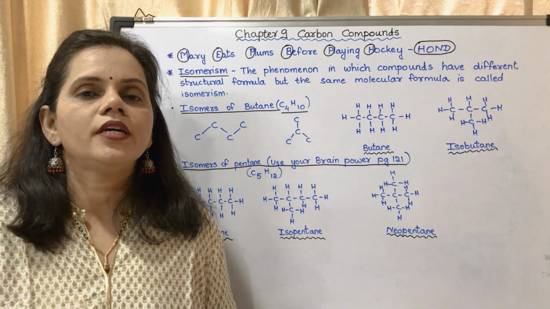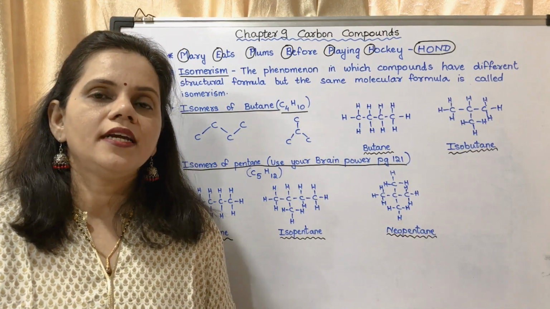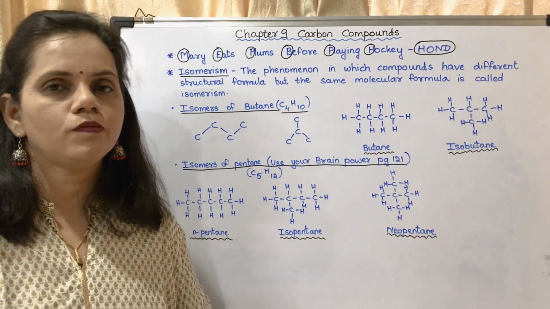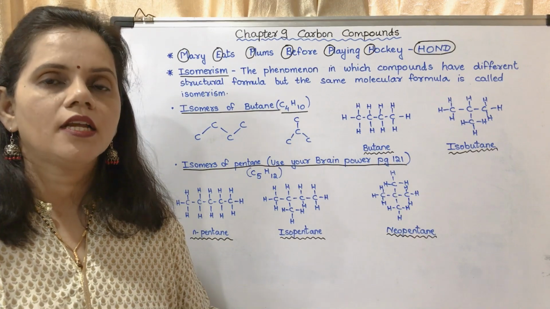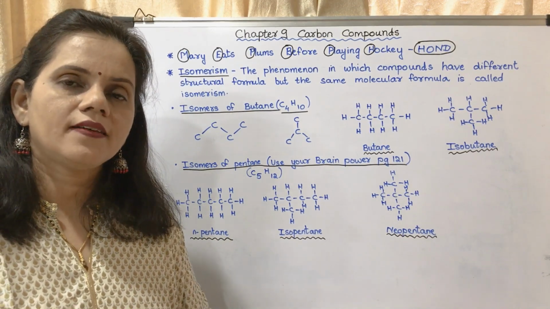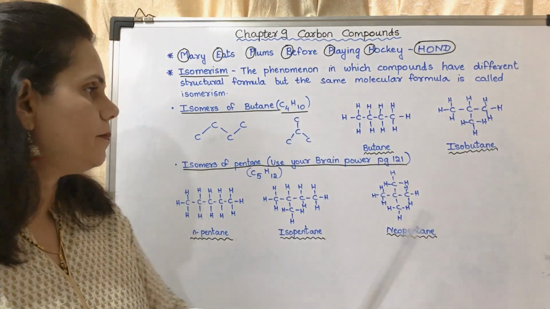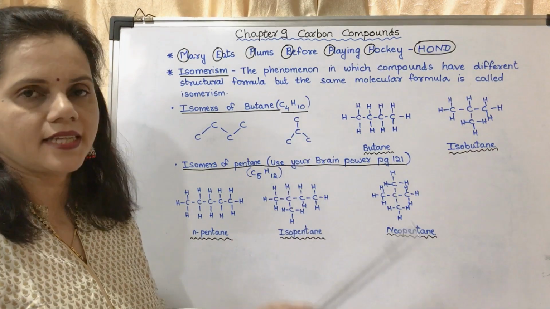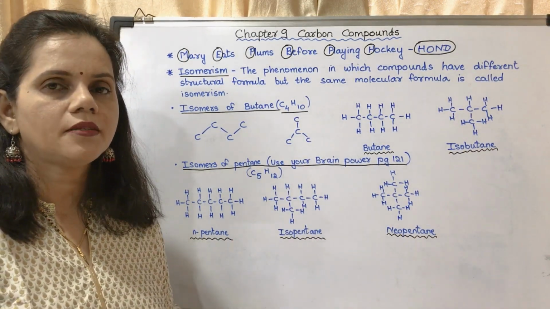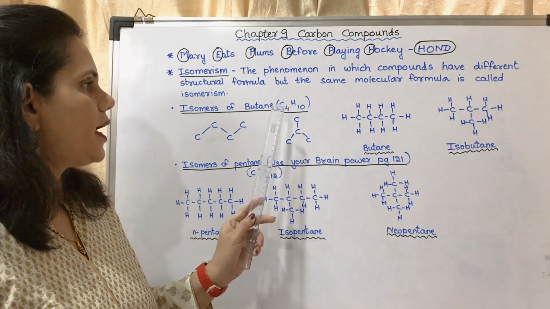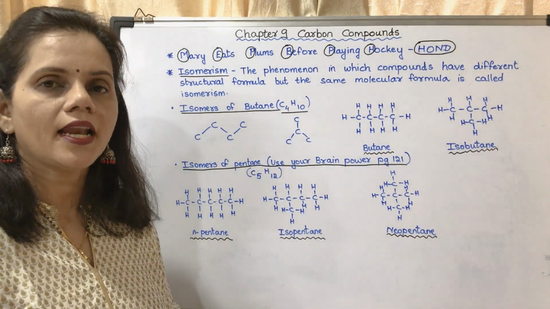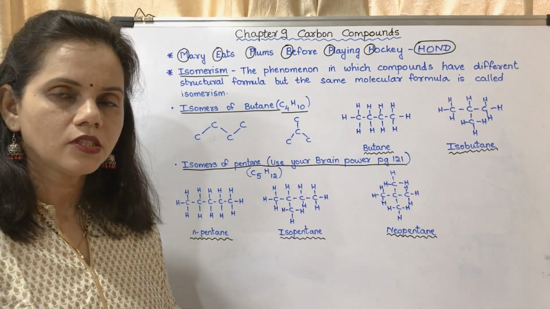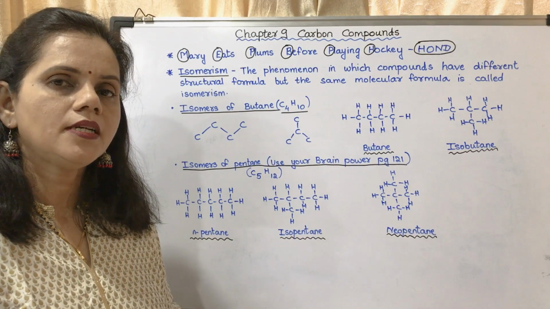Now today we are going to move further to study about isomerism. Here I have drawn the isomers of butane and isomers of pentane. Now what do you mean by isomers? First I will tell with the help of an example. You may see butane. Its molecular formula is C4H10. That means it has 4 carbon atoms and 10 hydrogen atoms. As it is ANE, it is an alkane. That means all the carbon bonds are single, that is, it has carbon-carbon single bonds.